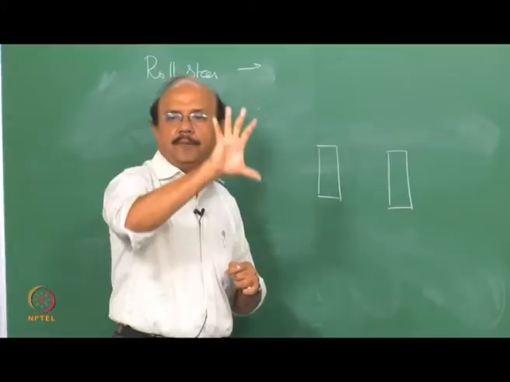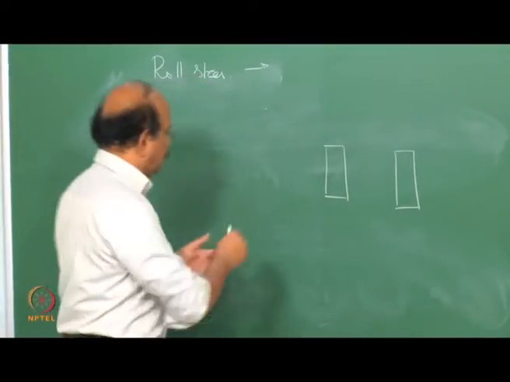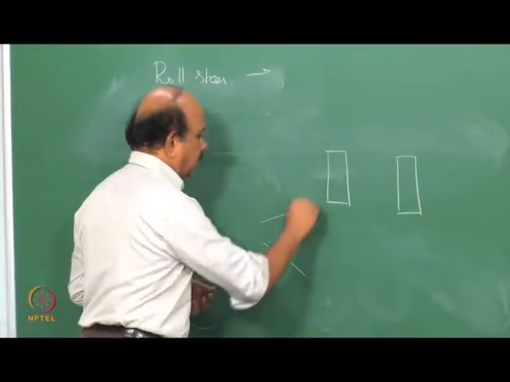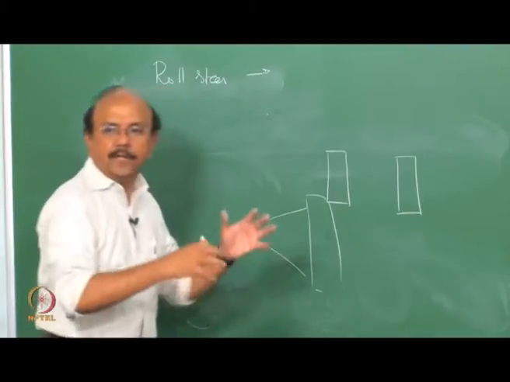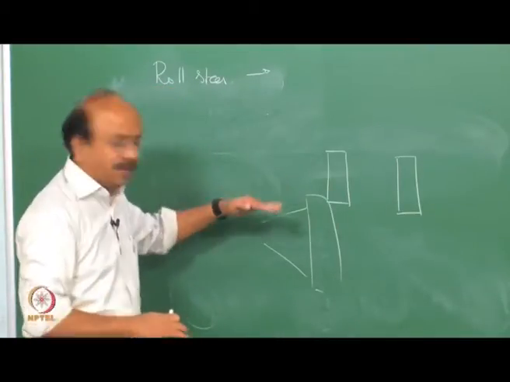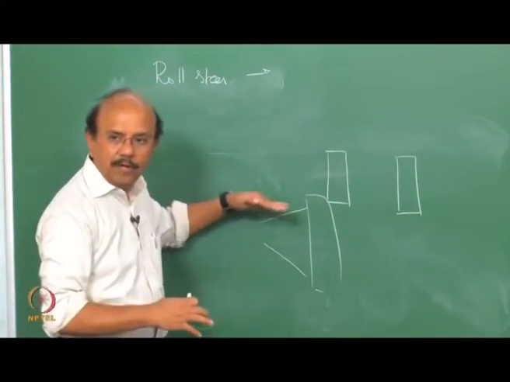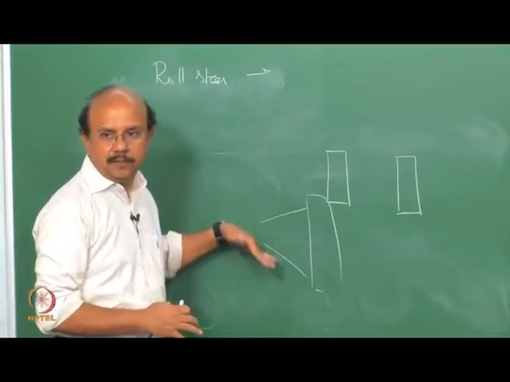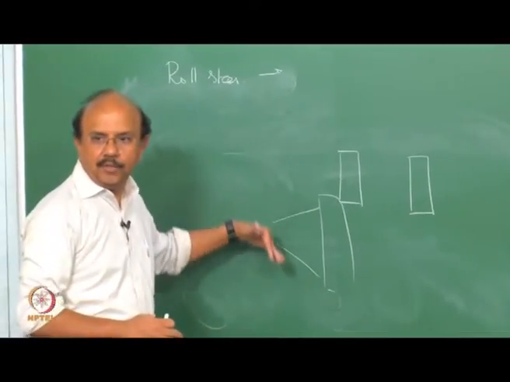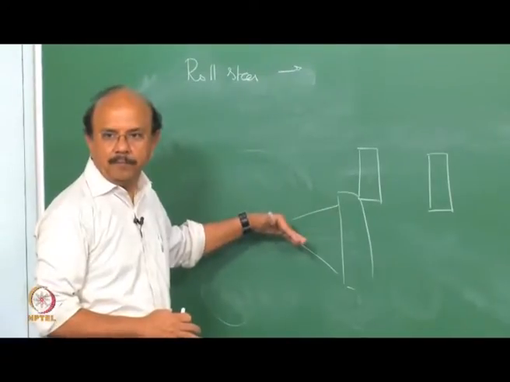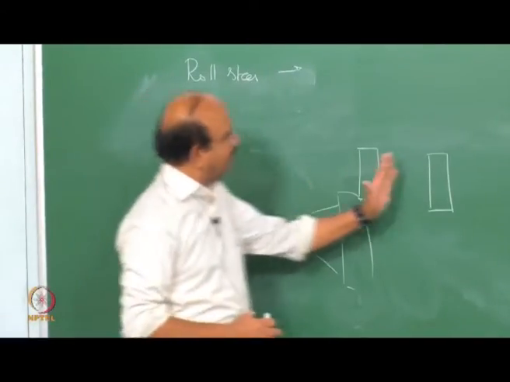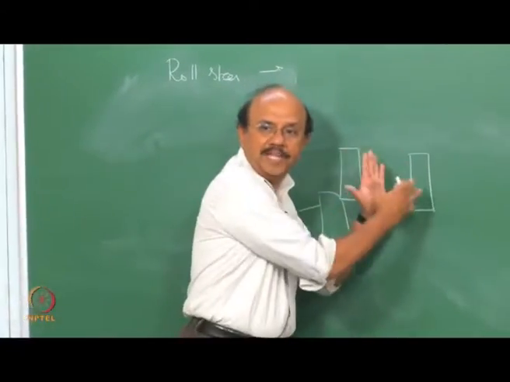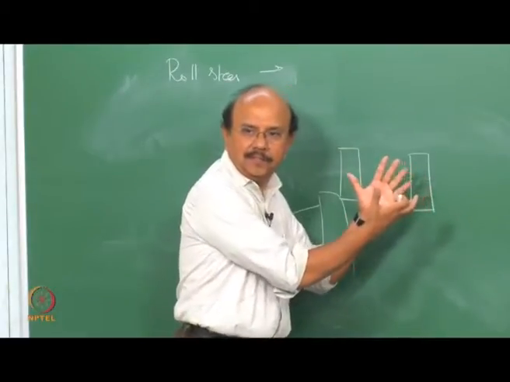Let's assume it to be a 4-bar linkage that is connecting the wheel, and because of the roll, these linkages move. After all, they are attached to the body, and so they start moving. So when they move, the wheel's attitude also changes, right?